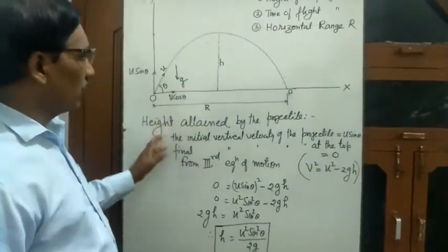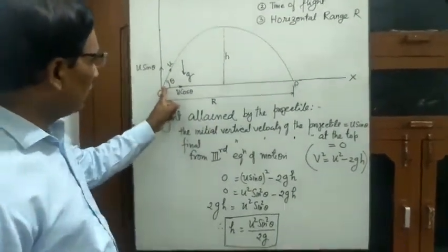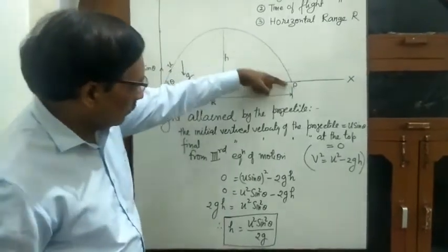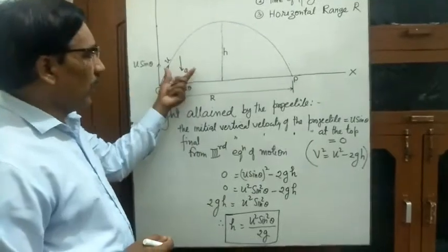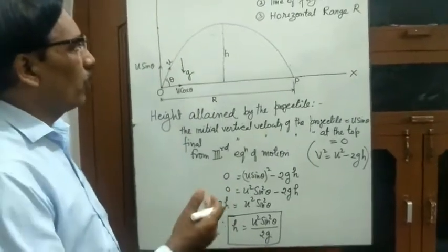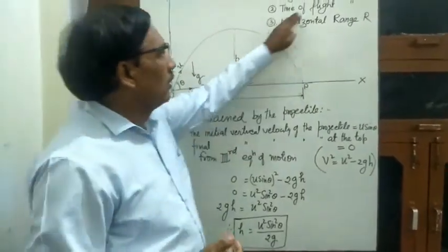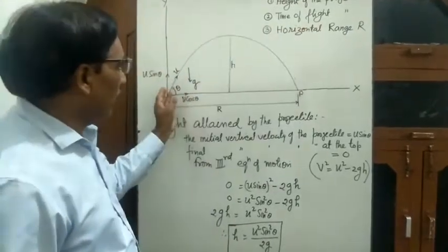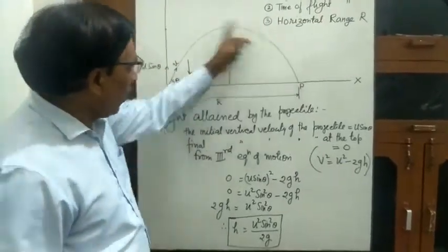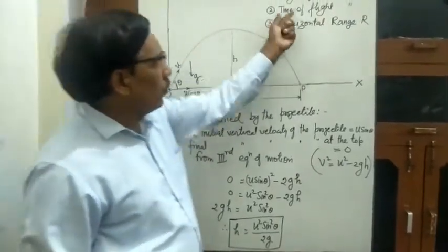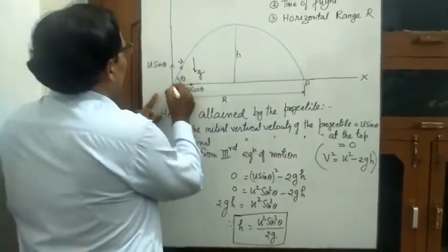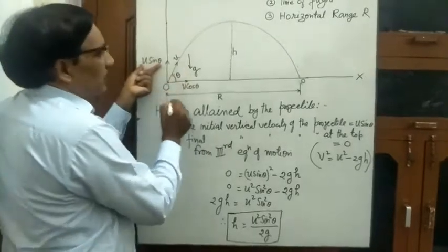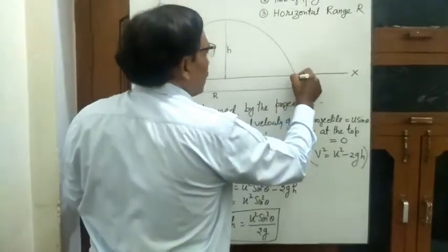Now we will calculate the time of flight. Time taken by the projectile till it is in air. So how can you calculate this time? The time up to which the projected body is in air is known as time of flight. फेंकने के बाद और जाके टकराती है, जब तक वो हवा में रहती है उस टाइम को हम टाइम ऑफ फ्लाइट कहते हैं.